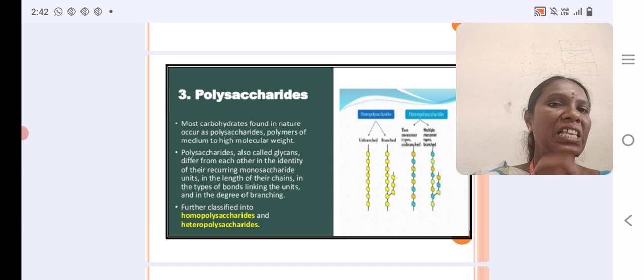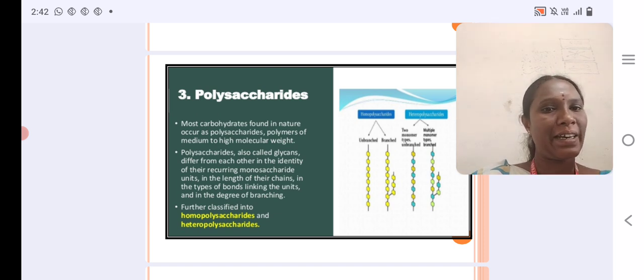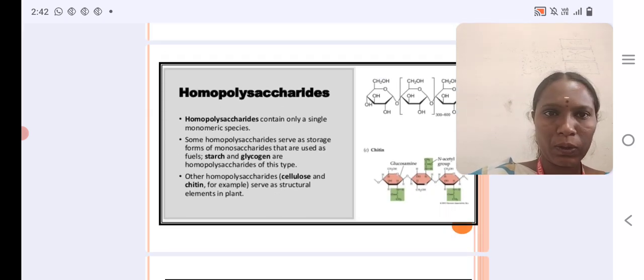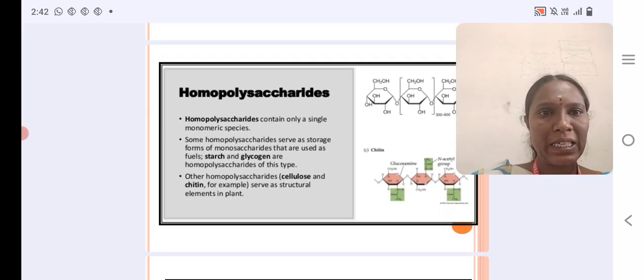Homo means the same monosaccharides are included in homopolysaccharides. Hetero means different types of monosaccharides are found in heteropolysaccharides. Now I discuss homopolysaccharides. Homopolysaccharides contain only a single monomeric species. Some homopolysaccharides serve as the storage form of monosaccharides that are used as fuel, that means giving energy, for example starch and glycogen.